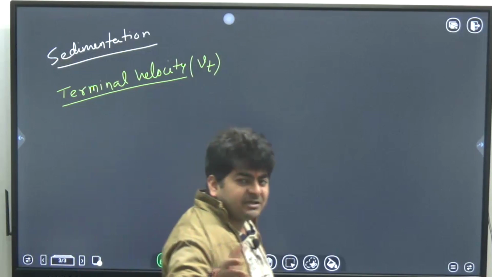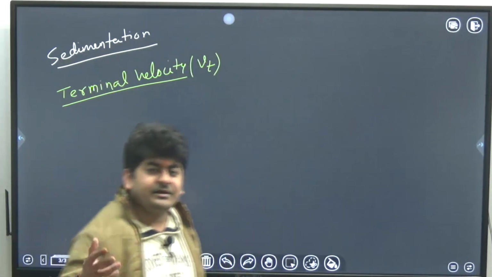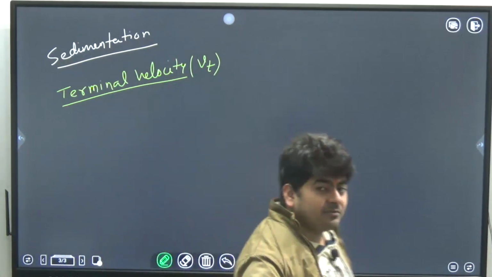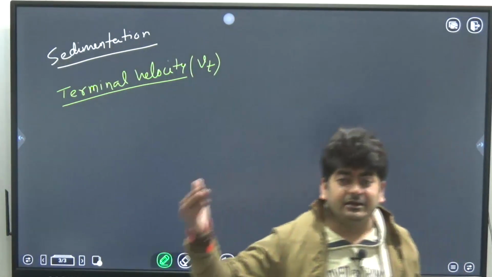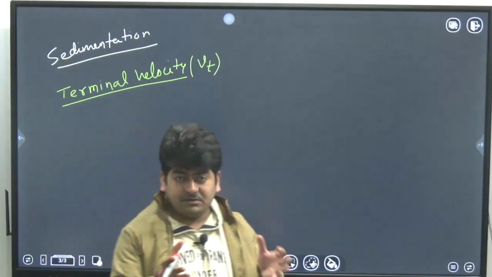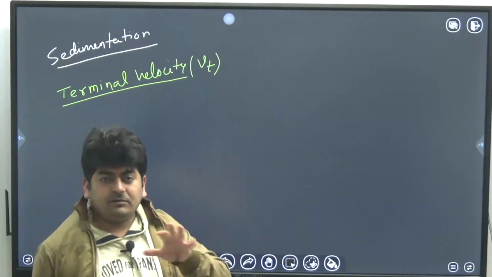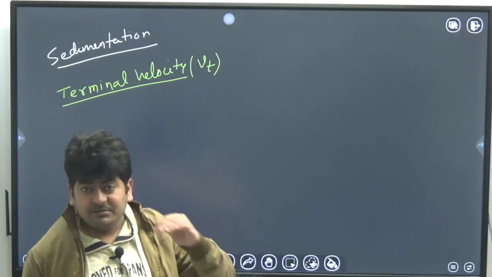I'm talking about Passion, Splendor, those kinds of bikes. If these are heavy bikes like Harley Davidson or Bullet, they can move at a speed of 180, 200 as well, depending on their engine capacity. Anyway, I hope you understand the maximum speed.